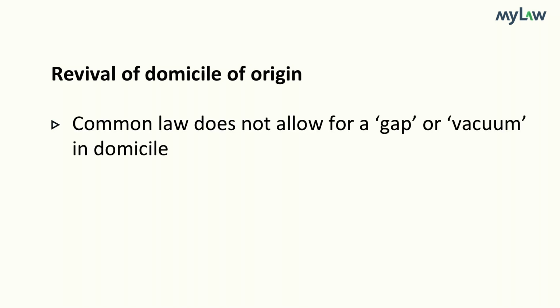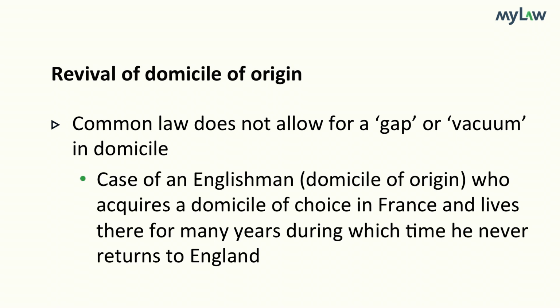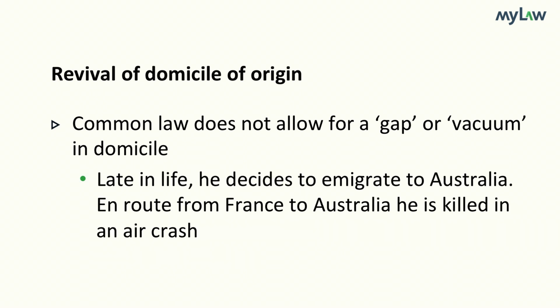The doctrine of the revival of the domicile of origin serves to preserve the common law rule that there should never be a vacuum in a person's domicile, but the doctrine can lead to bizarre results sometimes. Suppose, for example, a person with an English domicile of origin acquires a domicile of choice in France and lives there for many years, during which time he never returns to England. Late in life, he decides to emigrate to Australia.